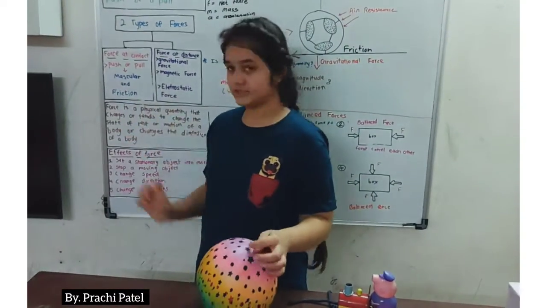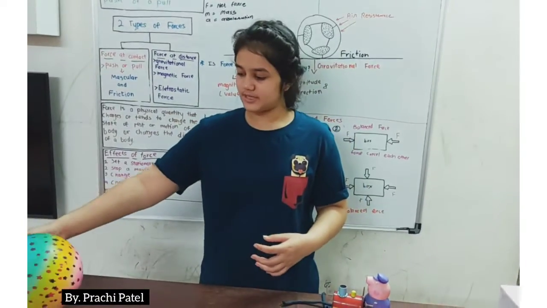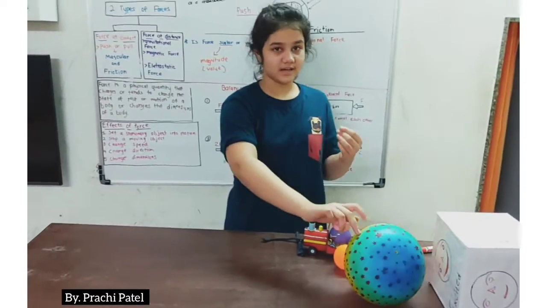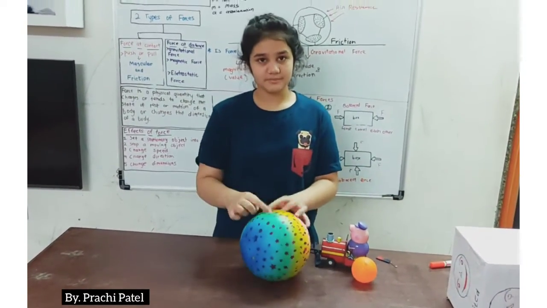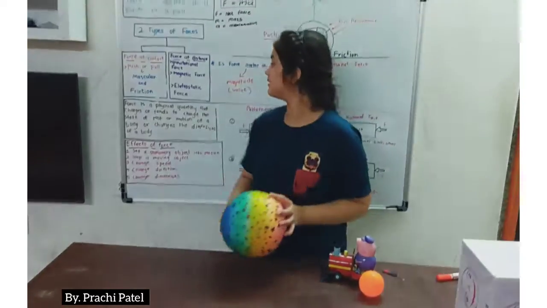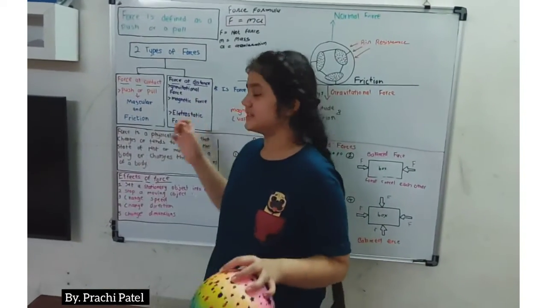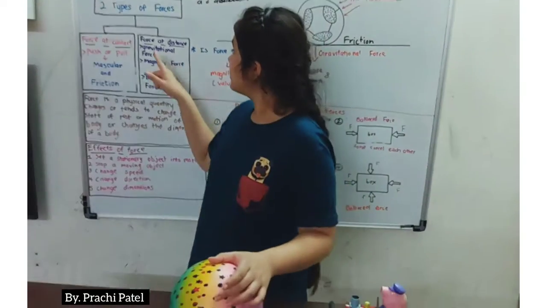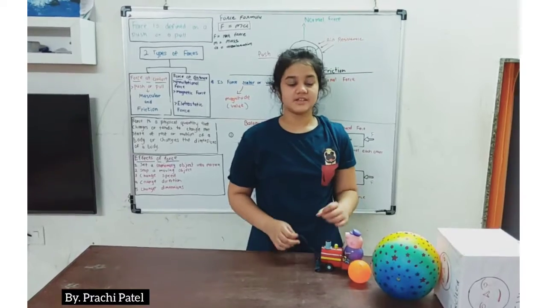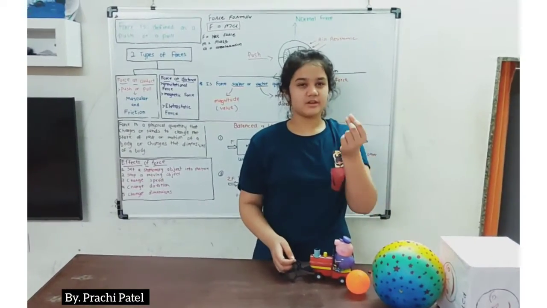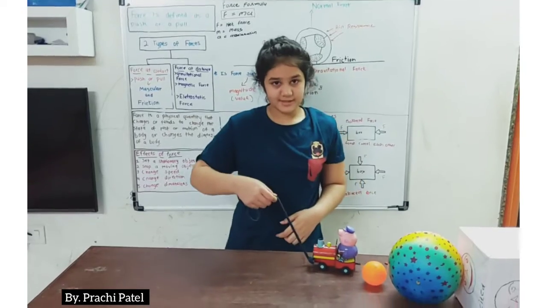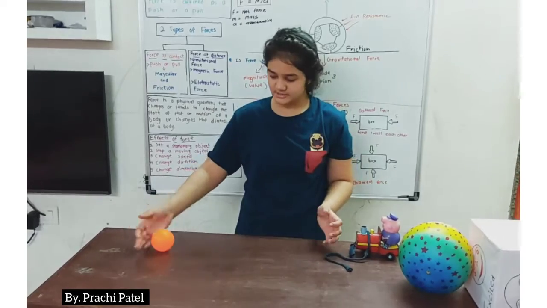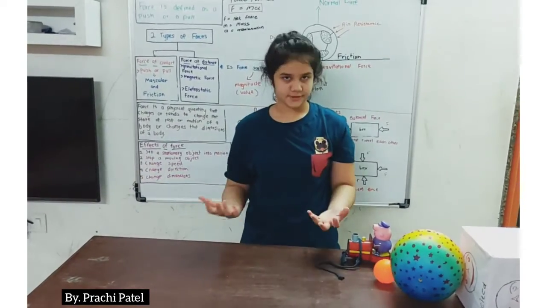Then we have friction force. When I roll this ball over this distance, it will end at a certain point. That is because of the friction between the ball and the table. Then force at a distance is also called non-contact force. Let me explain a bit: when I pull this spring, it's called a pull, and when I push this ball, it has a movement called push.